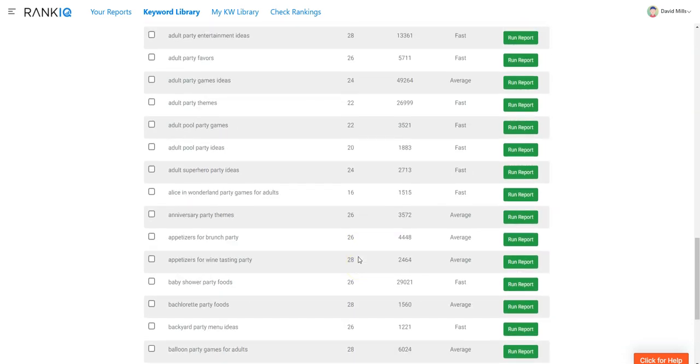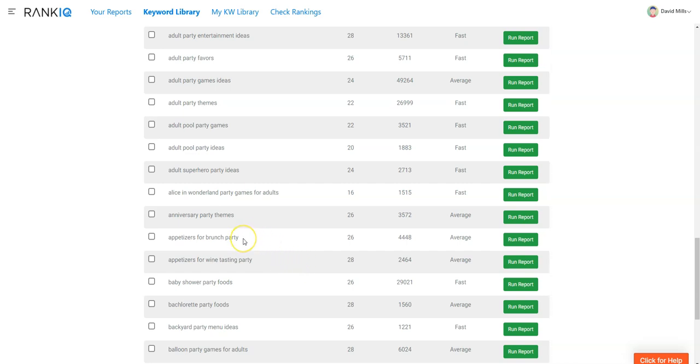And he's taking the analysis that Ahrefs and all those other tools, SEMrush and all those ones, he's taking them like 10 steps further on the analysis and doing a full analysis on the keywords to really properly vet these keywords. So then once you find a keyword you like, you actually just hit the run report, and then you can go and do all kinds. There's a tool in here that you can optimize your content perfect for search engines. It'll give you a grade. It'll tell you how many words you need for your article. And it's just an amazing tool that I've already written 2 articles using this tool, which is really, really cool.